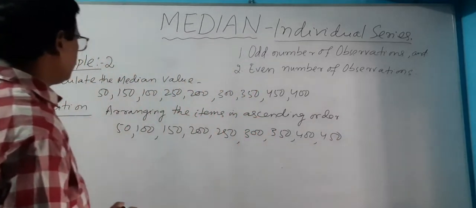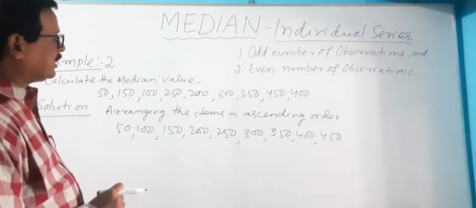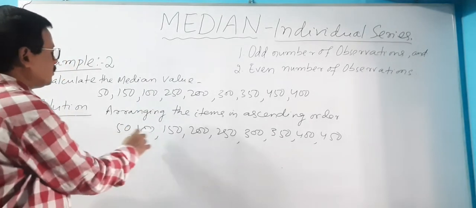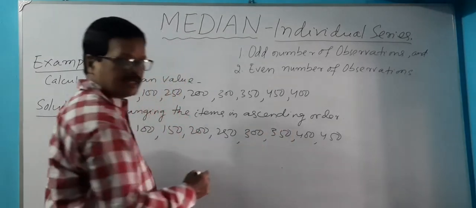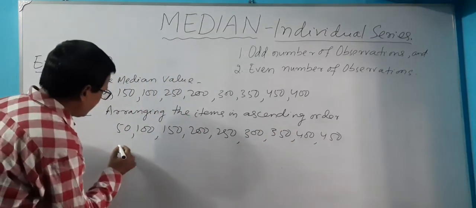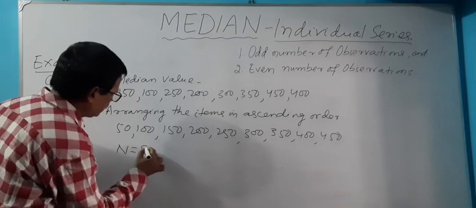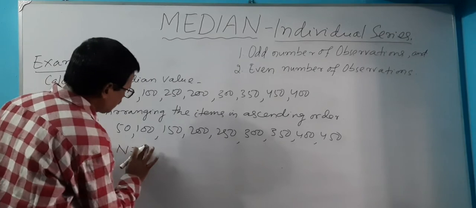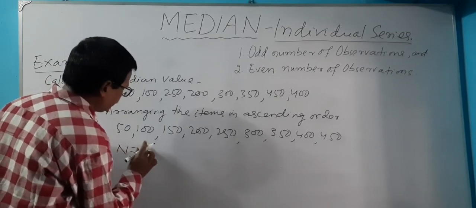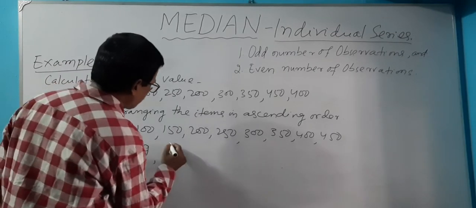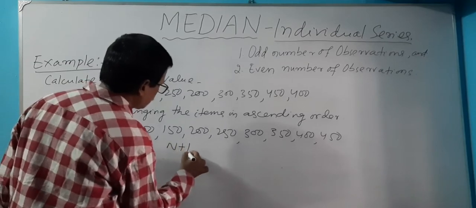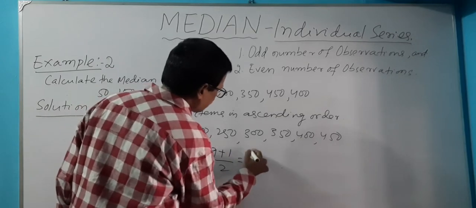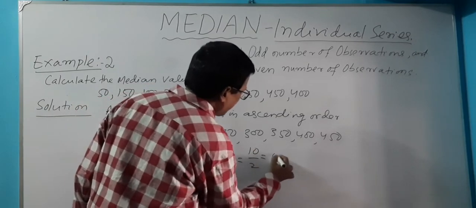50, 100, 150, 200, 250, 300, 350, 400, 450. How many items are there? 1, 2, 3, 4, 5, 6, 7, 8, 9. So what is the value of n? N is equal to 9. What is n plus 1 by 2? 9 plus 1 by 2, that is equal to 10 by 2, that is equal to 5.